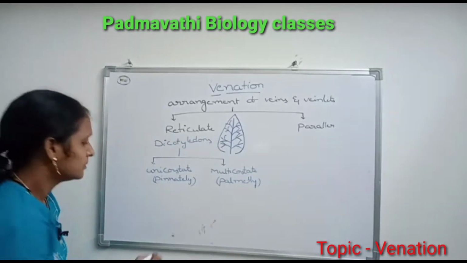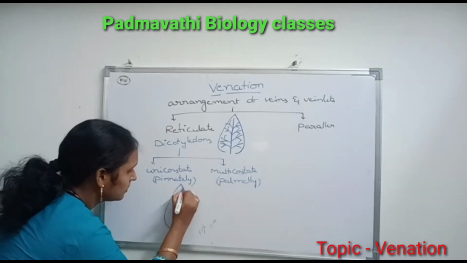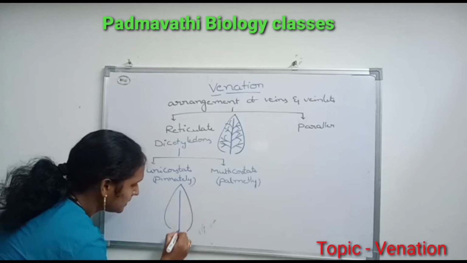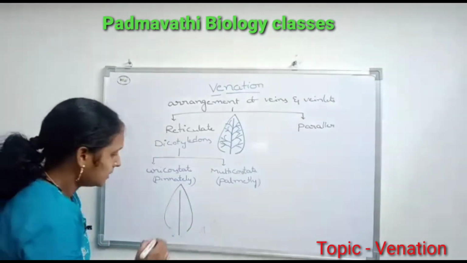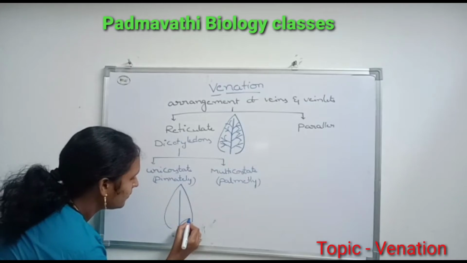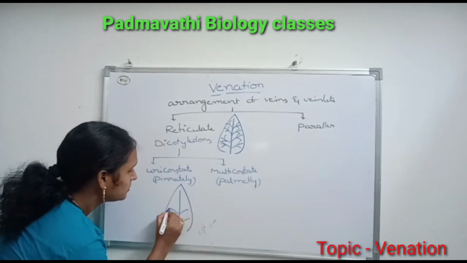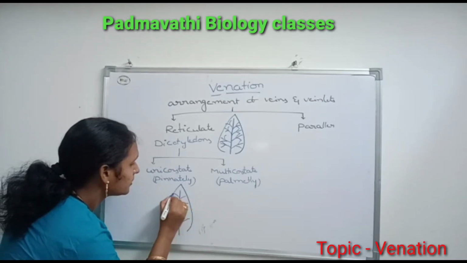Unicostate means the lamina has a single midrib in the center, and the veins and veinlets form a network pattern.